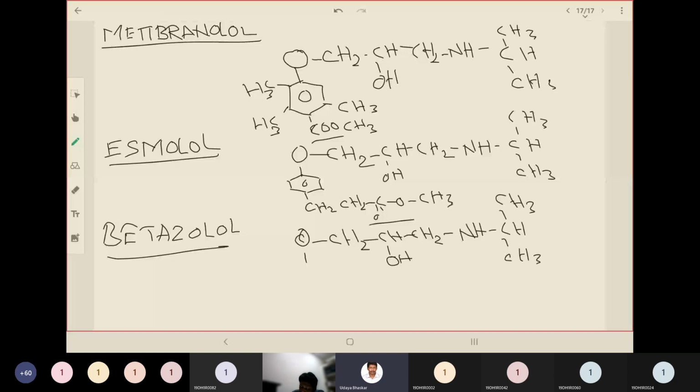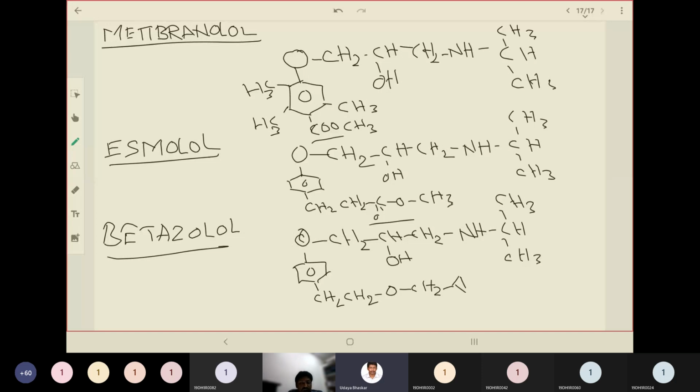And the phenyl group only, the substituent is different, it is an ether, CH2, CH2, OCH2 and a cyclopropane group. So this is the structure of betazolol.